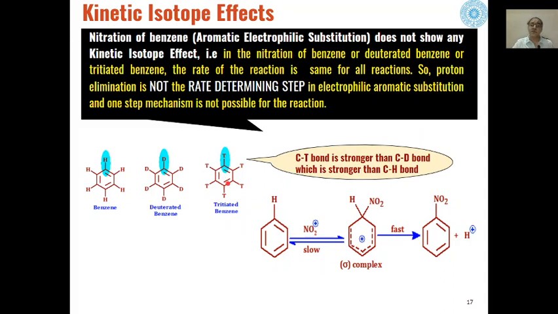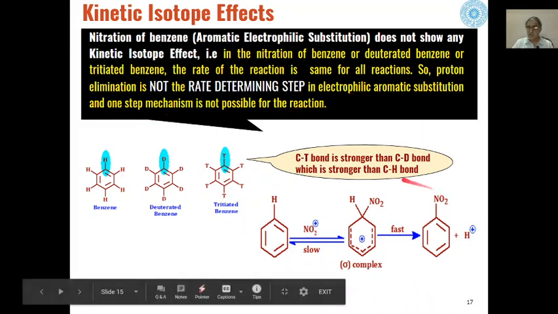But when these reactions have been done experimentally, the rate is the same for all the three substrates, which indicates that breaking of this bond is not the rate determining step in electrophilic aromatic substitution.